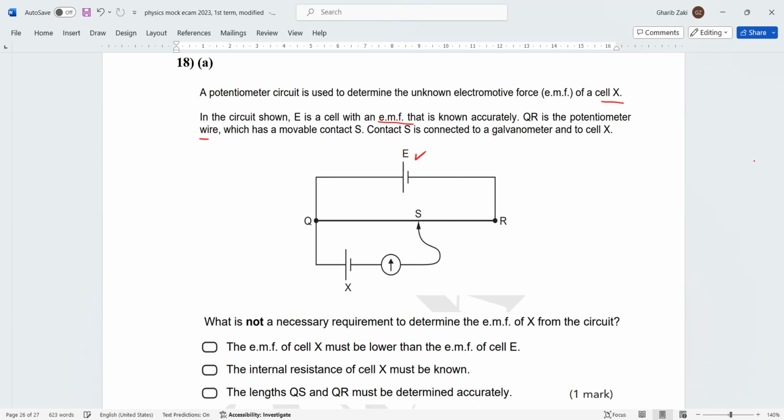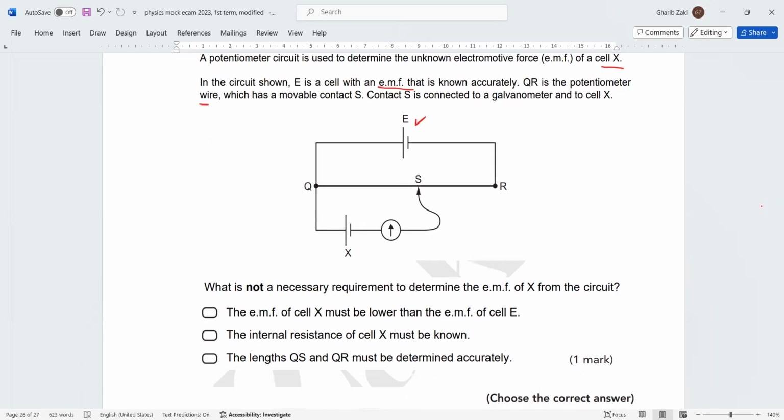The contact S is connected to a galvanometer and to the cell X. Now, look, which is not necessary? We don't need it. Requirement to determine EMF of X: the EMF of X must be lower than that of E. Yes, this is necessary.